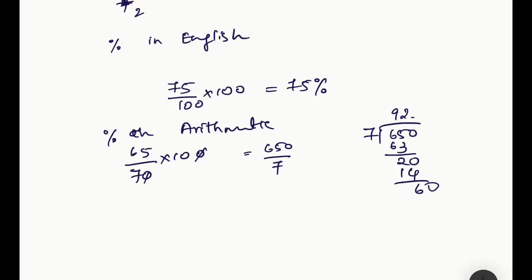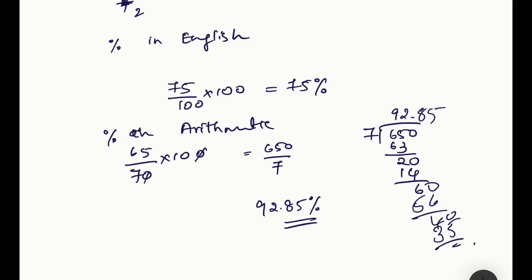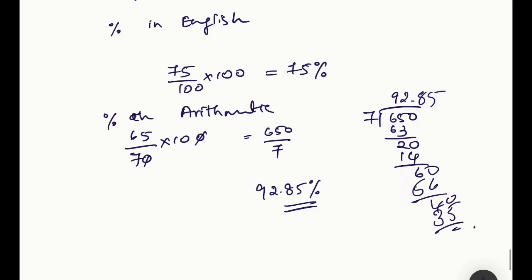It goes how many times now? 7 8s are 56, 40. It continues like that. 7 5s are 35, continues, right? So we can get it as 92.85%. So in which subject did he get the best percentage? That is arithmetic.